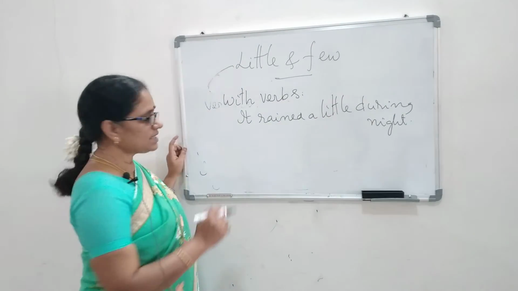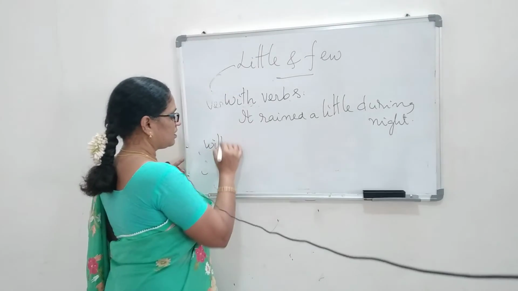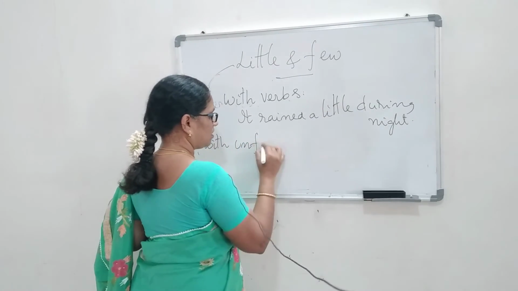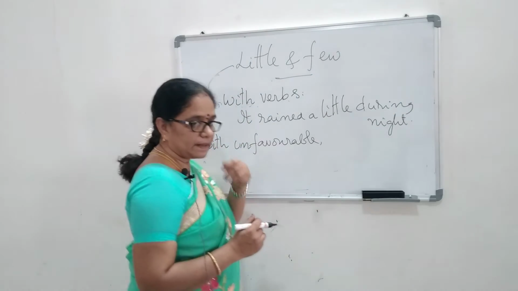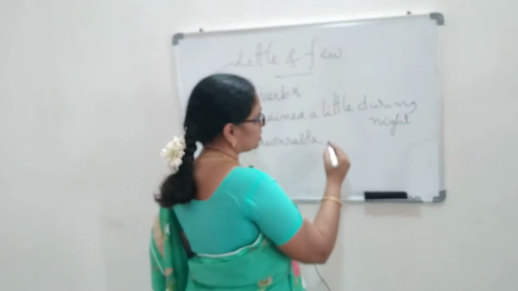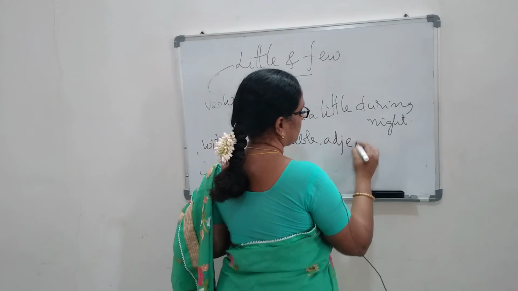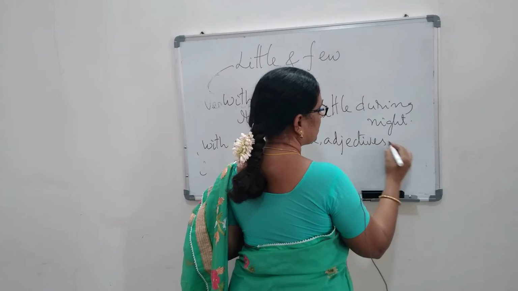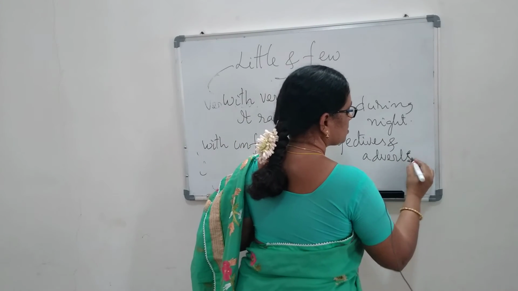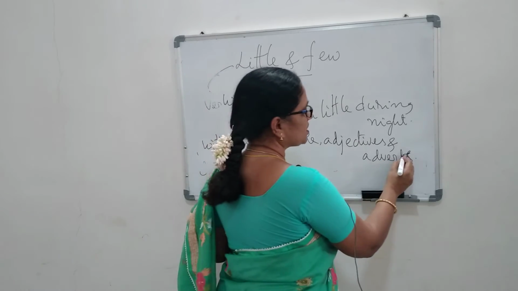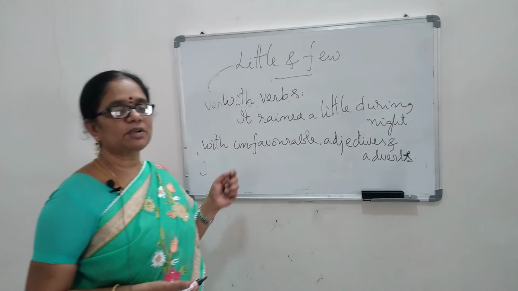So in the same way, with unfavorable adjectives and adverbs. So there are some adverbs and adjectives which are unfavorable for us.